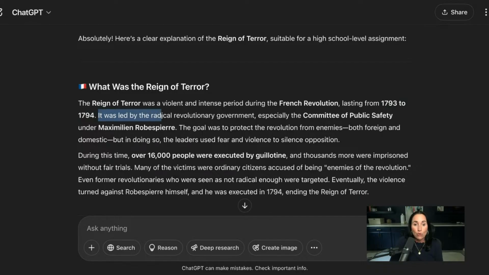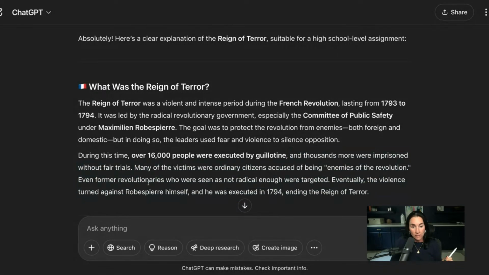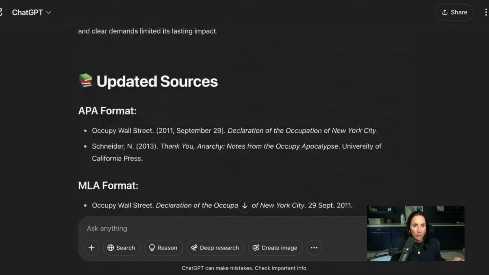It was led by a radical revolutionary government, and you've got some names in here. The goal was to protect the revolution from enemies. During this time, 16,000 people were executed by the guillotine, and thousands more were in prison. So this sounds like definitely terror. And eventually the violence turned against the leaders themselves, and he was executed, which ended the reign of terror, which sort of tracks. That's how it usually goes in history. All right, so I just wanted to learn a little more about that. Notice that I'm learning while I'm writing. I'm learning while I'm writing, okay? All right, let's go back up. I still have lots of stuff I want to talk to you about.